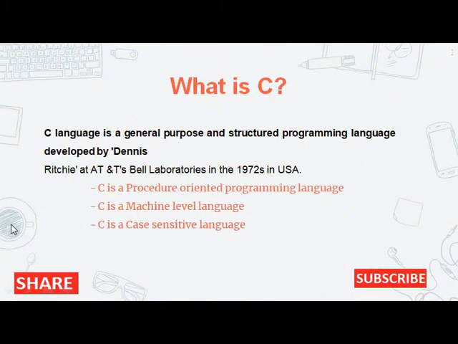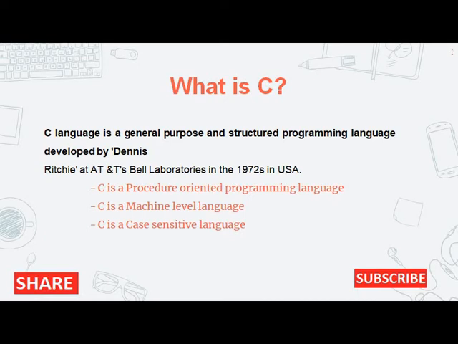When I ask students what is C language, they normally answer that C is a programming language. That is not an academic answer. The answer is: C language is a general purpose and structured programming language developed by Dennis Ritchie at AT&T's Bell Laboratories in 1972 in the USA. That's the definition of C.